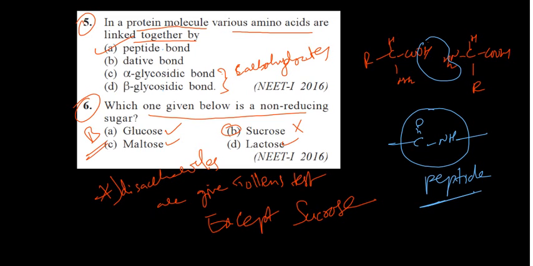Why is it not giving? In all other disaccharides, the bond linkage is C1 and C4, but in the case of sucrose, the bond linkage is C1 and C2. So here these carbons are not cleaved by Tollens. There is no formation of an aldehyde group. That's why it is not giving the Tollens test. It cannot reduce Tollens reagent. That's why sucrose is also known as a non-reducing sugar. Among the disaccharides, only one, that is sucrose. Thank you. In the next video, we will discuss other questions.